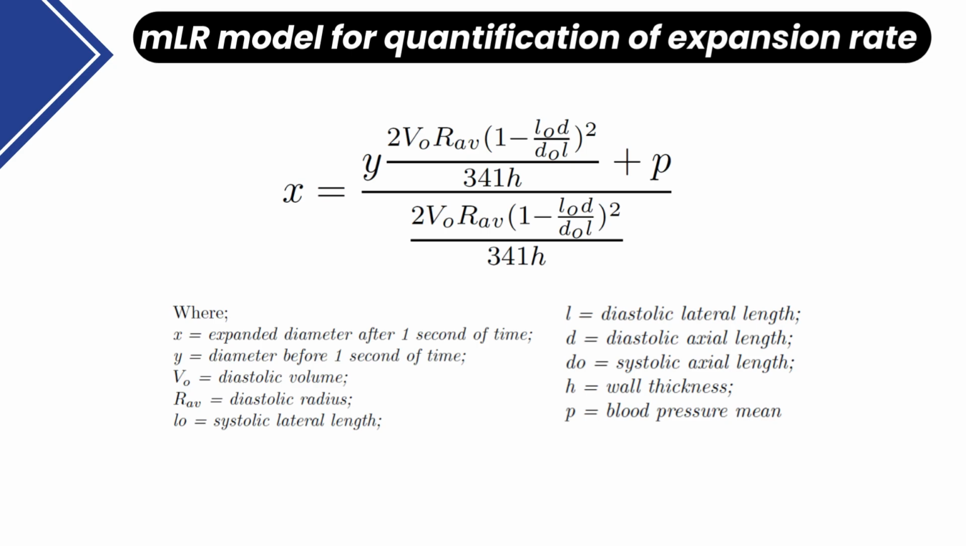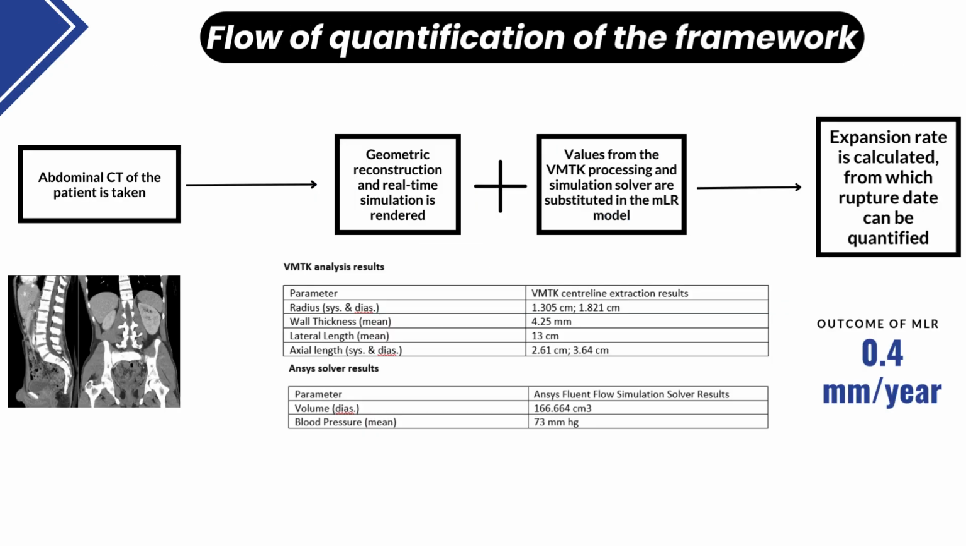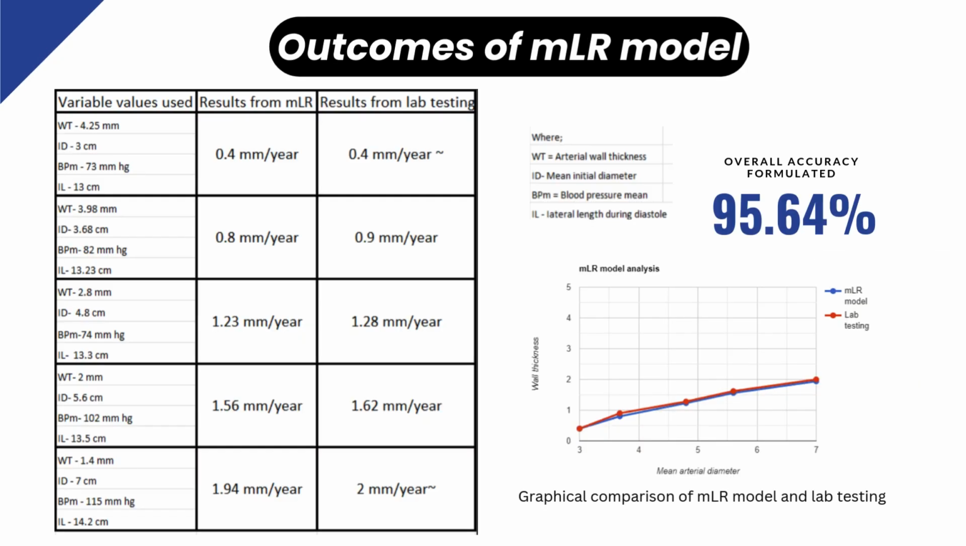Then doing this, we got the following mathematical linear regression model, which uses geometrical values for calculating the expansion rate or the expanded size of the abdominal aorta after T units of time, using which we could predict the time of rupture of the abdominal aorta, thus giving the doctors a deadline to perform a surgery before.